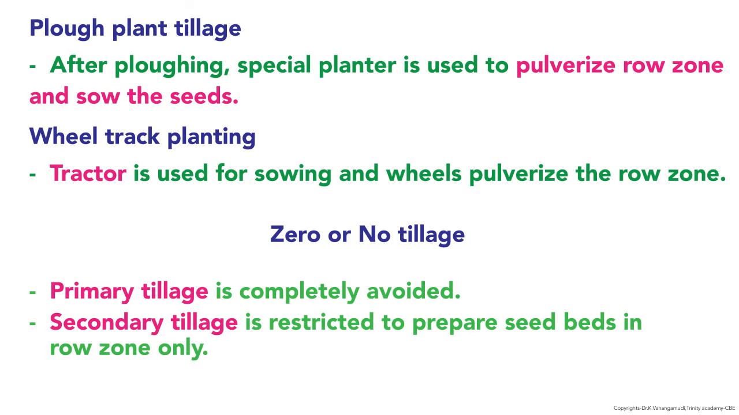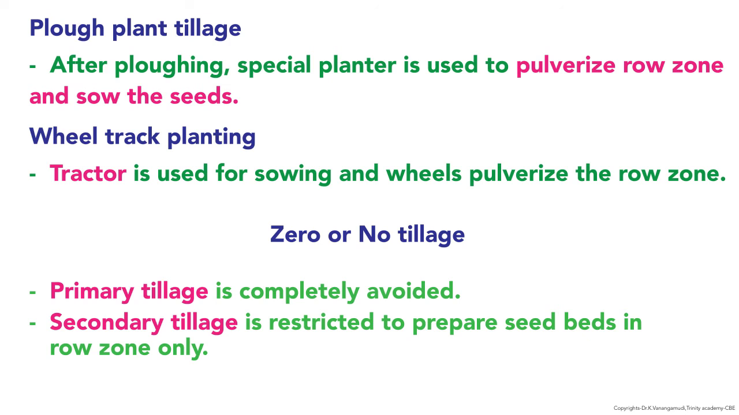Plough plant tillage: after ploughing, a special planter is used to pulverize the row zone and sow the seeds. In the case of wheel track planting, the tractor is used for two purposes like sowing, and the wheels are used to pulverize the row zone. Again, the diagrammatic representation of zero or no tillage.